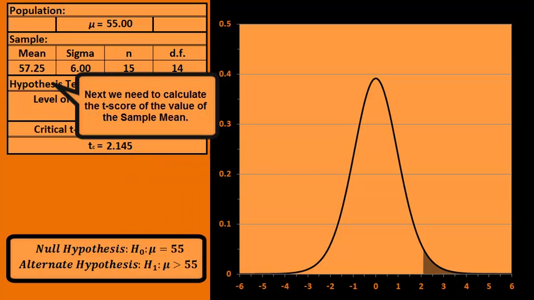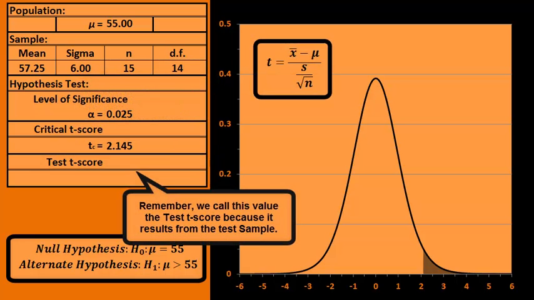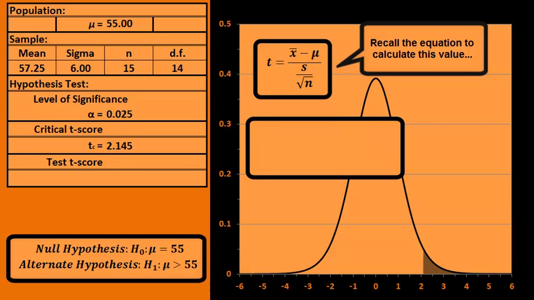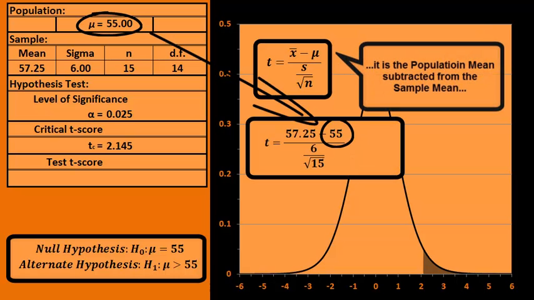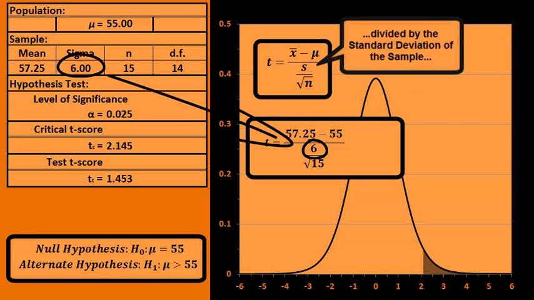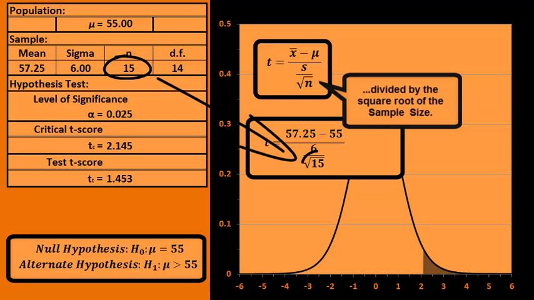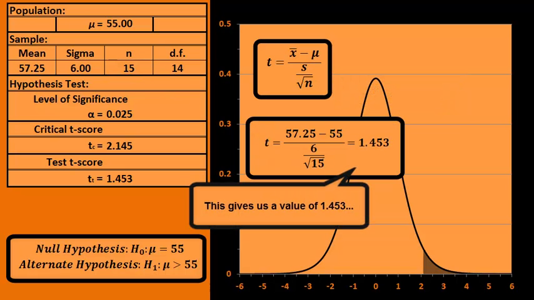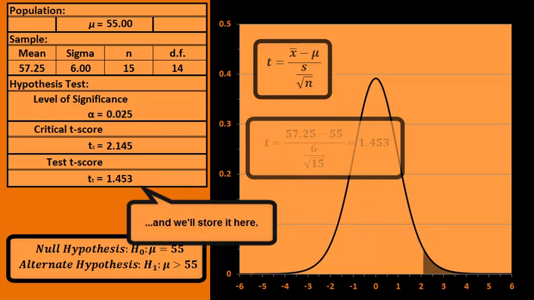Next, we need to calculate the t-score of the value of the sample mean. Remember, we called this value the test t-score because it results from the test sample. Recall the equation to calculate this value. It is the population mean subtracted from the sample mean divided by the standard deviation of the sample divided by the square root of the sample size. This gives us a value of 1.453, and we'll store it here.